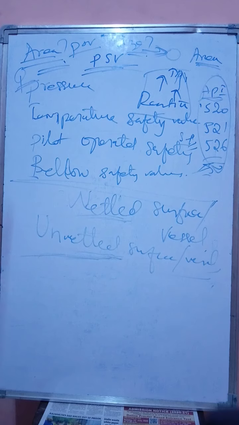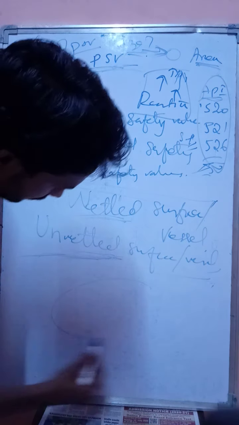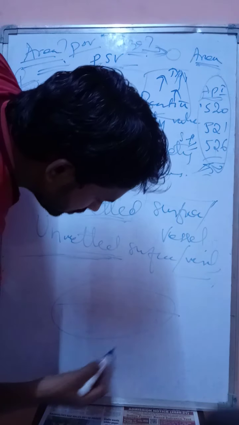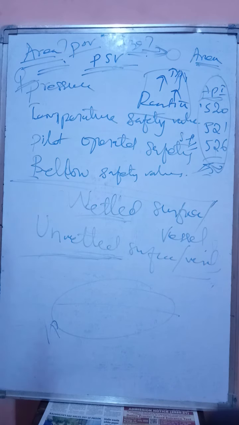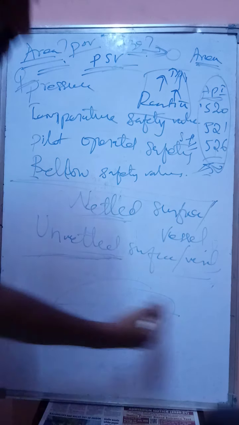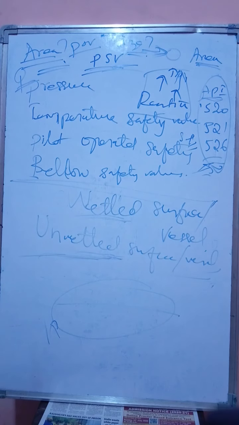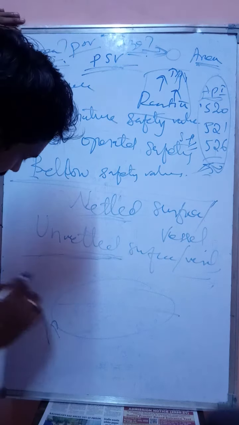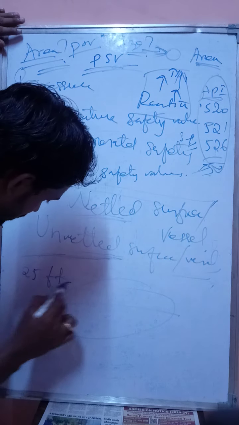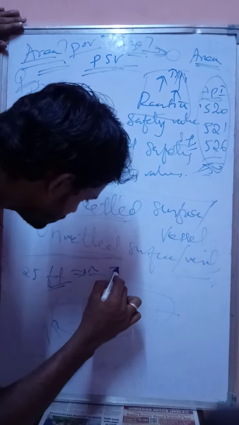If the fire happens to a liquid filled vessel, what is the maximum height that the fire can go and damage the vessel? That is approximately a maximum, given as per API, of 25 feet. That is more or less equal to 7.62 meters.